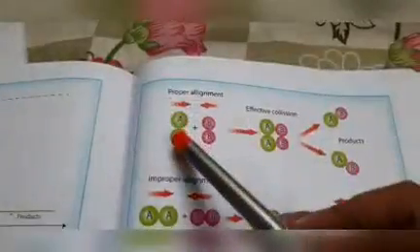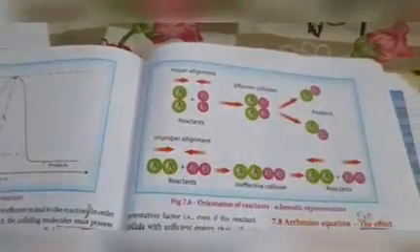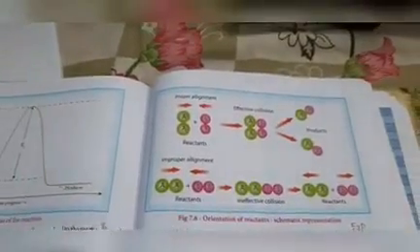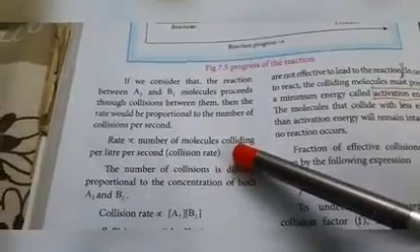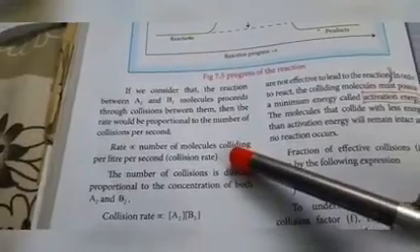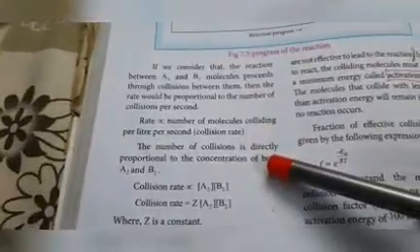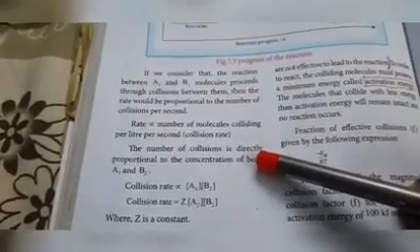Collision theory means what? In collision theory we are assuming reactant molecules are colliding with each other and converted into product. So the rate of the reaction depends upon collision, that is, rate is directly proportional to the number of molecules colliding per liter per second. Number of collisions is directly proportional to the concentration of A2 and B2.